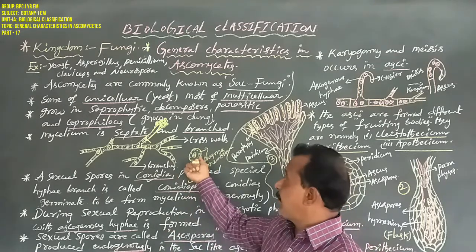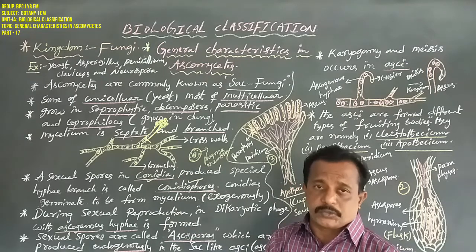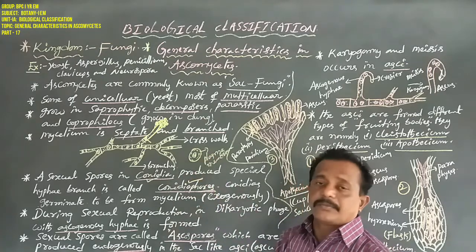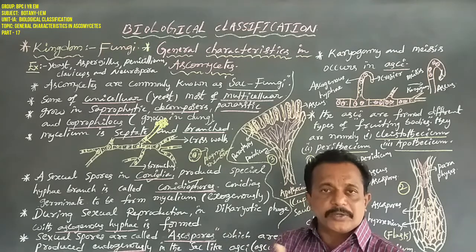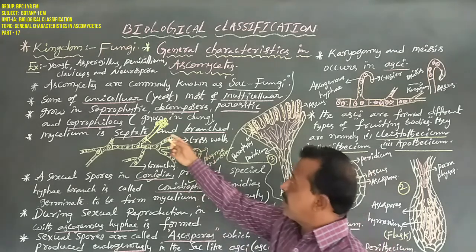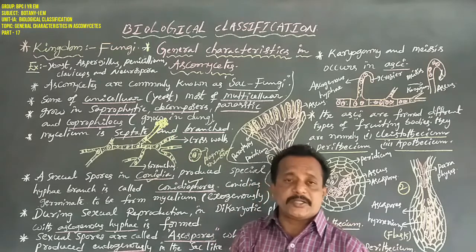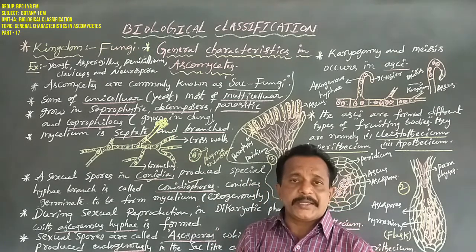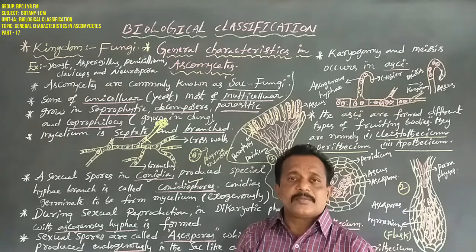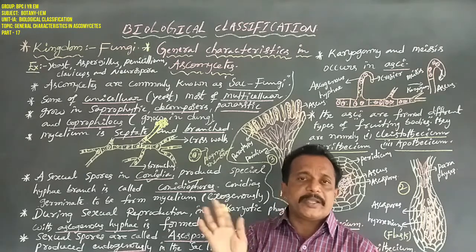This is very, very important over here. The conidiophore produces several conidia. These conidia are arranged in a chain-like structure. Each conidium is single-nucleate, surrounded by plasma membrane, and not surrounded by a cell wall.